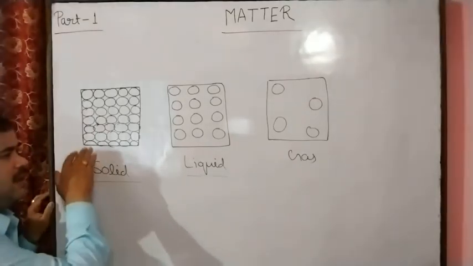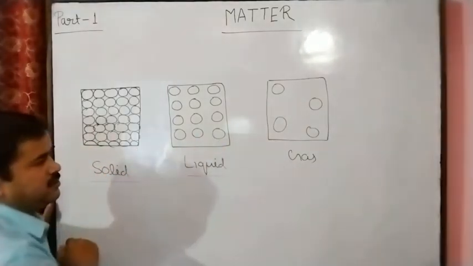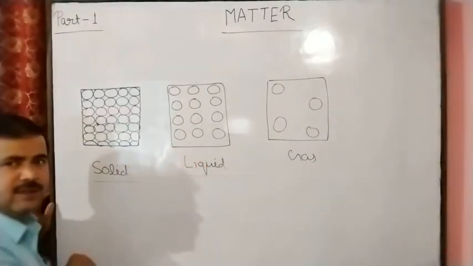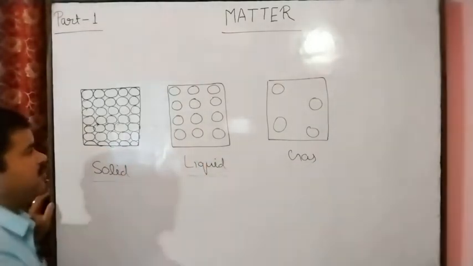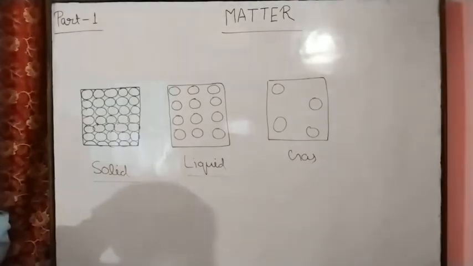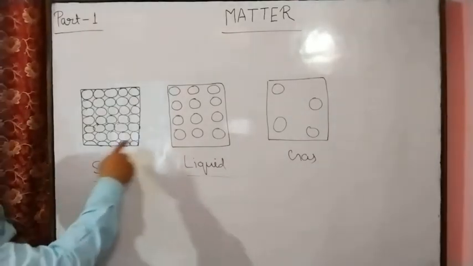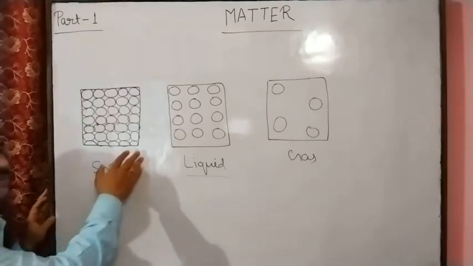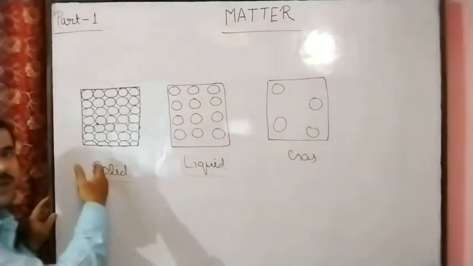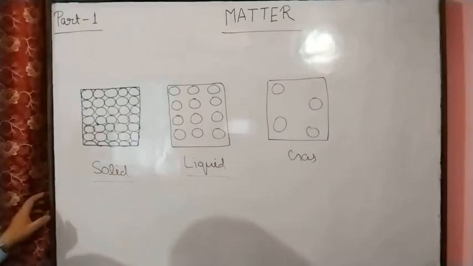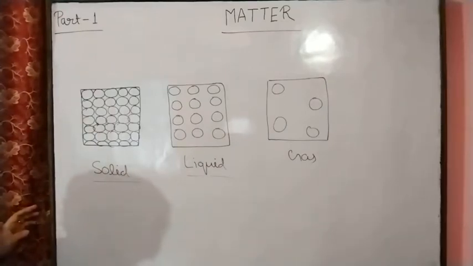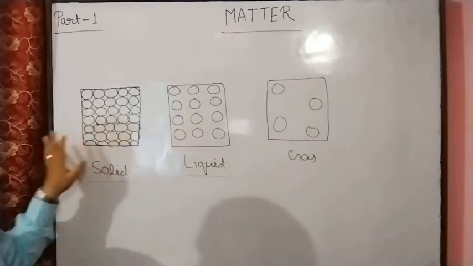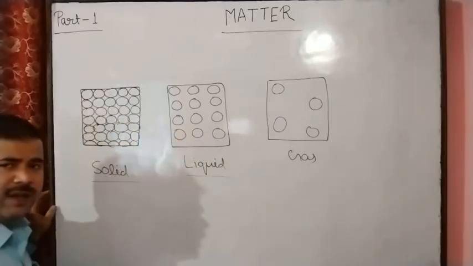Here are solid, liquid and gas. These forms of matter are made by particles. Composition of the matter: these are made by the particles, which may be atoms or molecules. And after this, we can see the solid, liquid and gas nature on the basis of the kinetic molecular